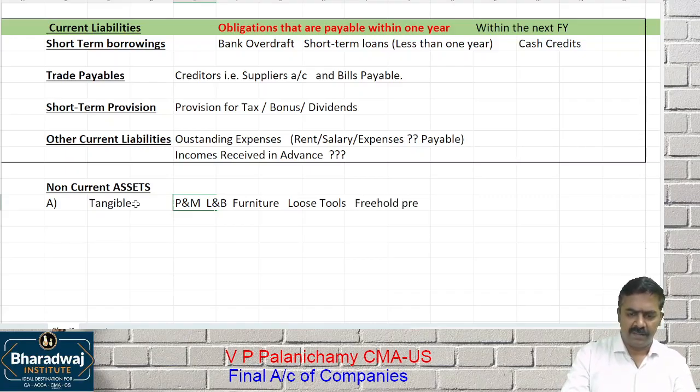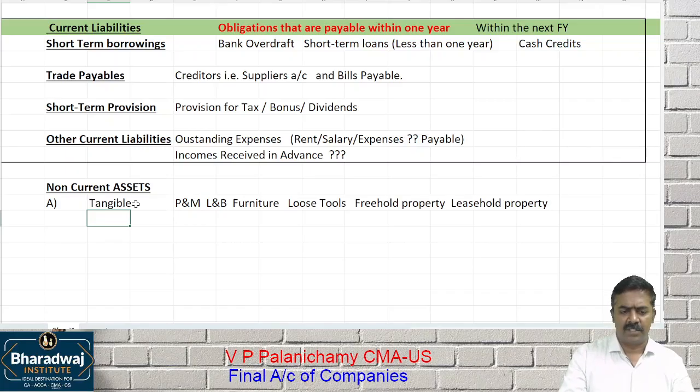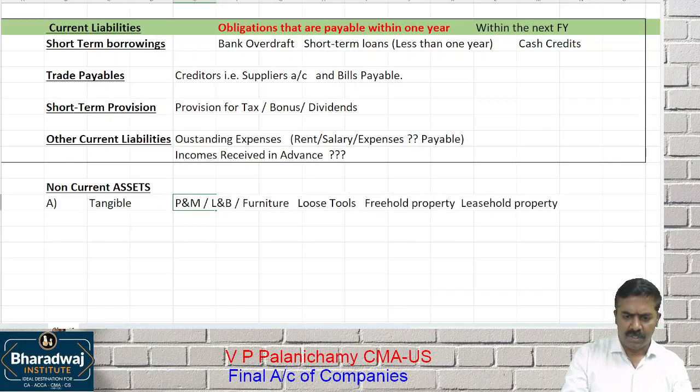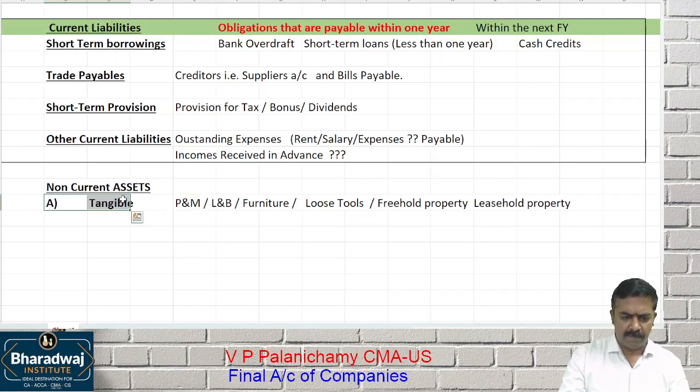Freehold property means owned property. Leasehold property means assets held under lease. All tangible assets will come: plant and machinery, land and building, furniture, tools, freehold property, and leasehold property. Everything will come under which assets? Tangible assets. And B, what is it? Intangible assets. Examples of intangible assets?